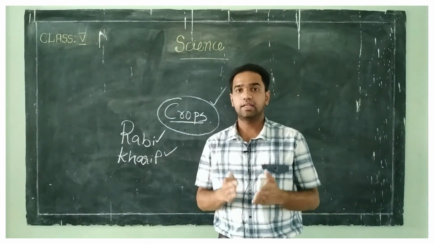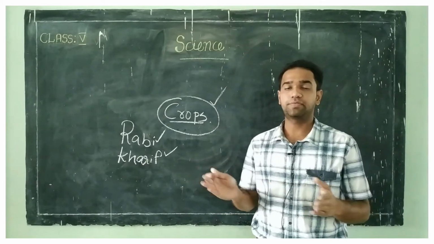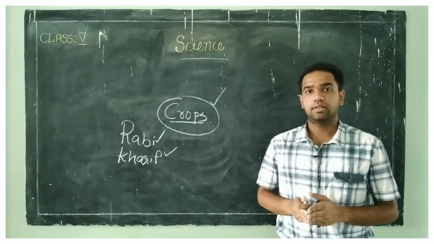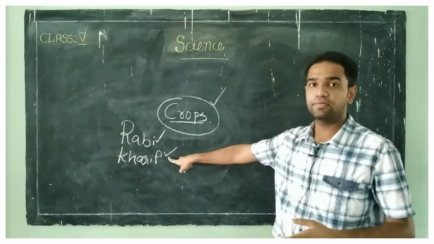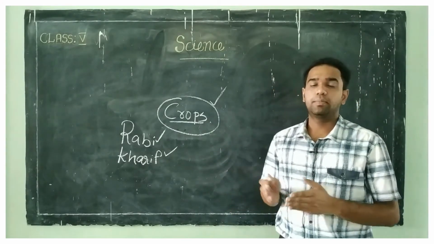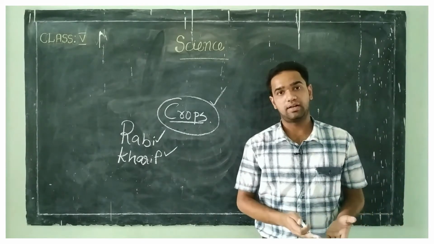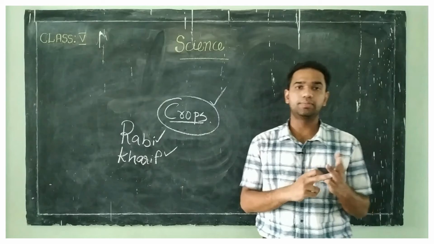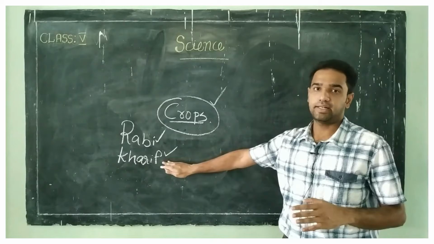These crops are largely dependent on rains and are called kharif crops. Then vegetables like brinjal, pumpkin and groundnut also grow well in the summer season. Clear? So the crops that are grown in winter are known as rabi crops. Then the crops that are grown in summer